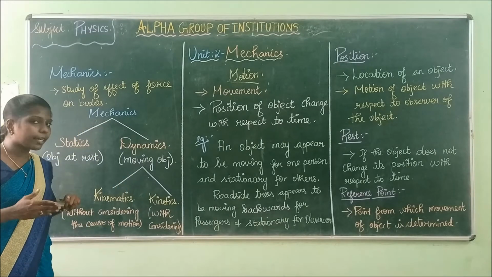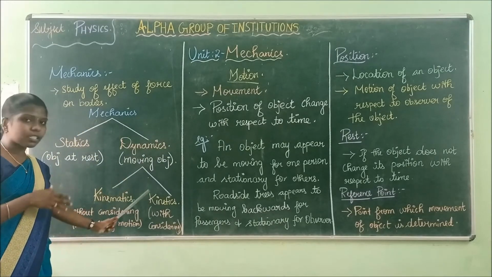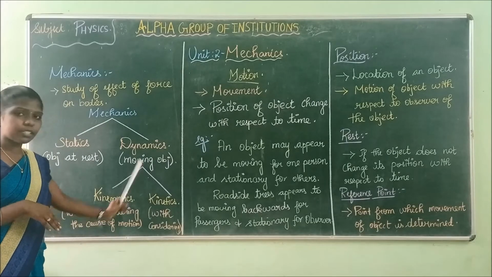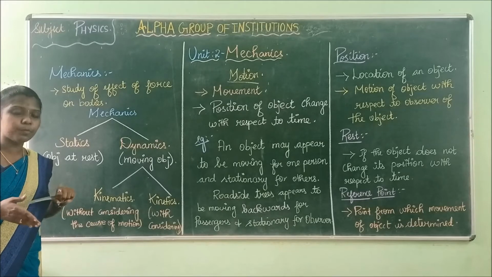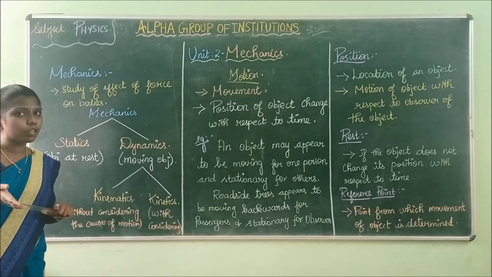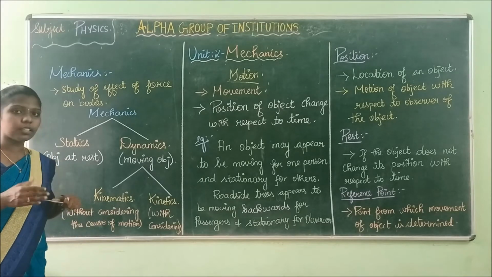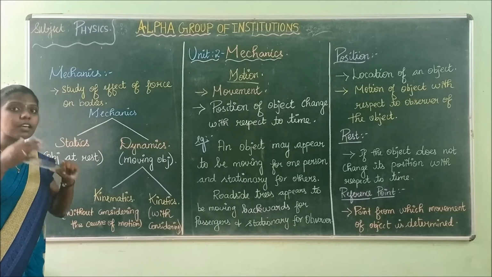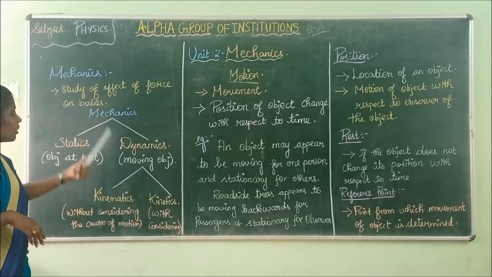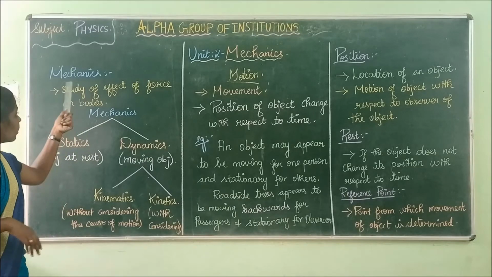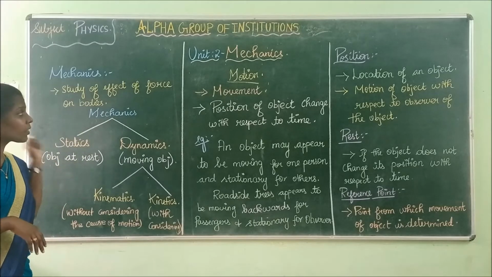This dynamics is further subdivided into kinematics and kinetics. Kinematics is the study of motion of objects without considering the cause of motion. Kinetics is the study of motion of objects with considering the cause of motion. Is it clear? These are all the various branches in science.